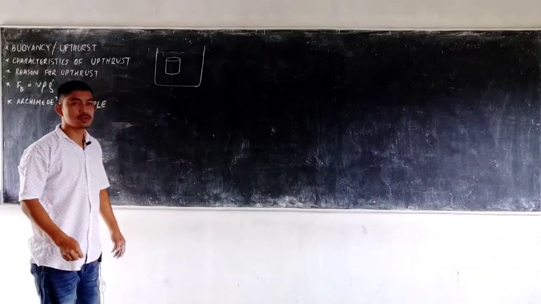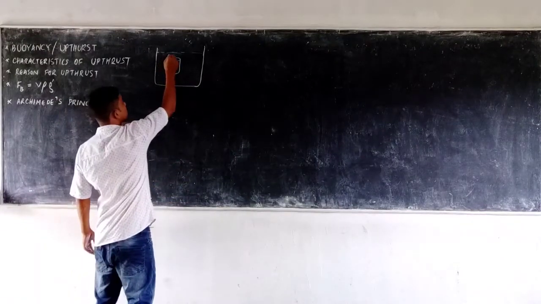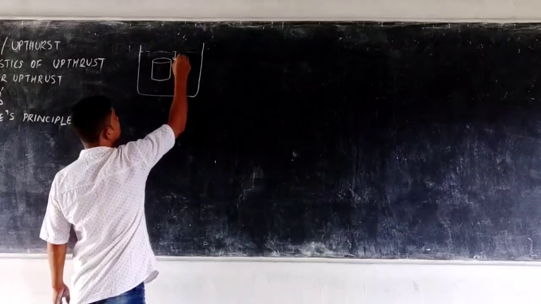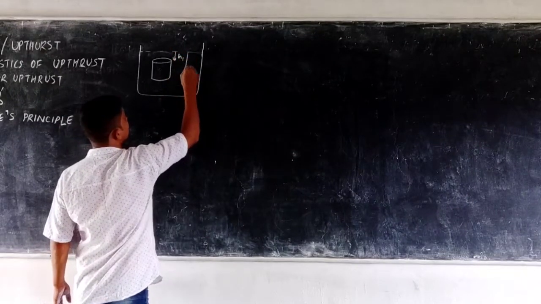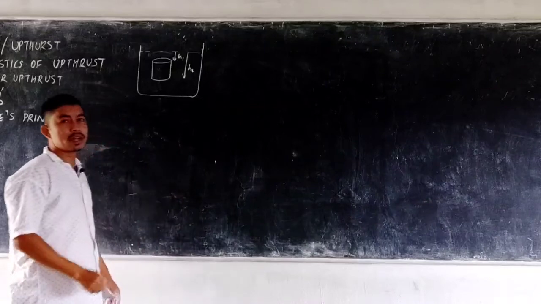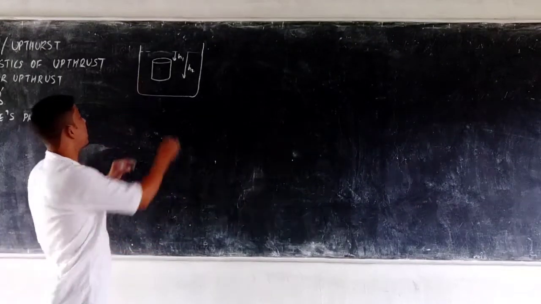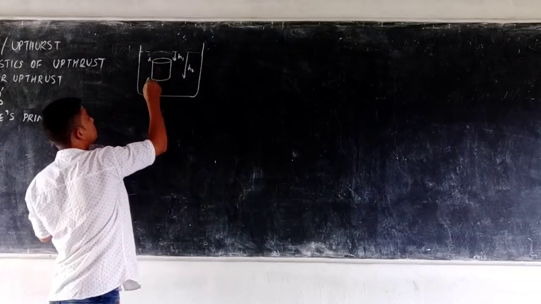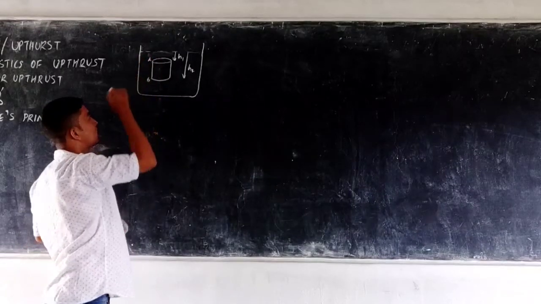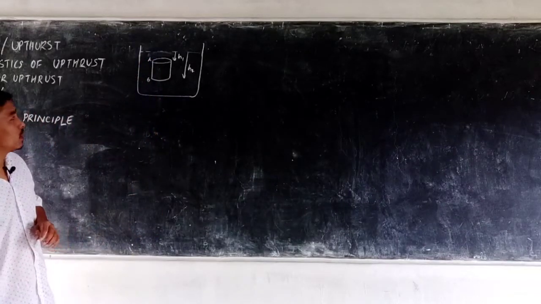This object has two surfaces, one at a depth H1 and the other at a depth H2. From liquid pressure, we know that the pressure at the points A and B will be different because the surfaces A and B are at different depths.